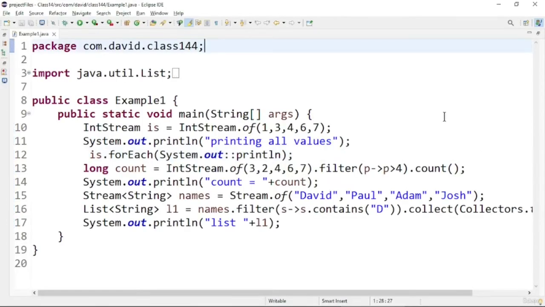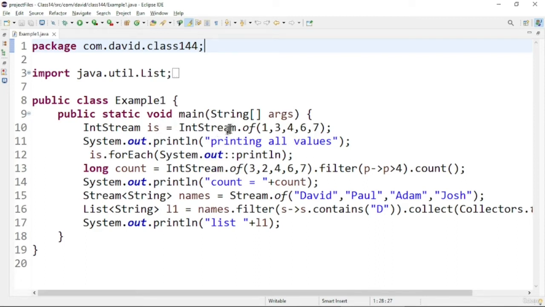Now let us discuss a simple program based on the Streams API. In this program, we will have different types of streams, add some values into the stream, and use some methods to filter the streams. Here you can see I have an IntStream.